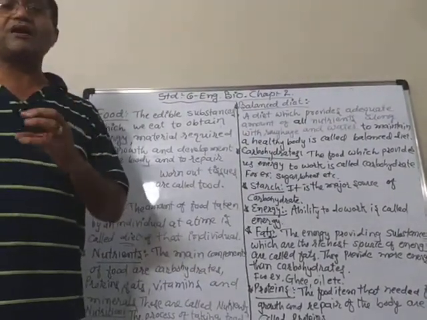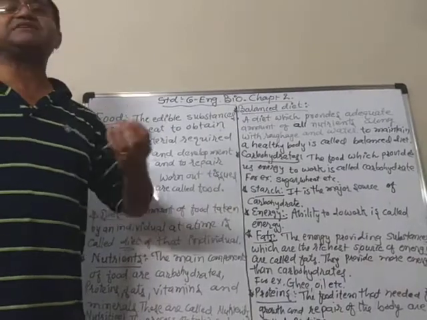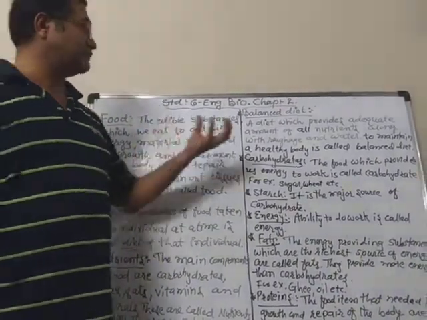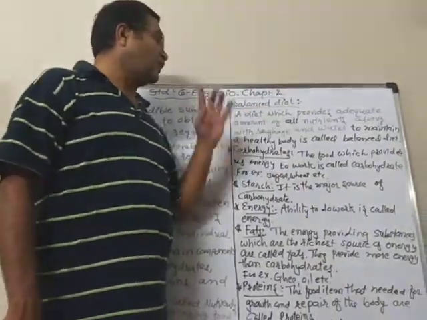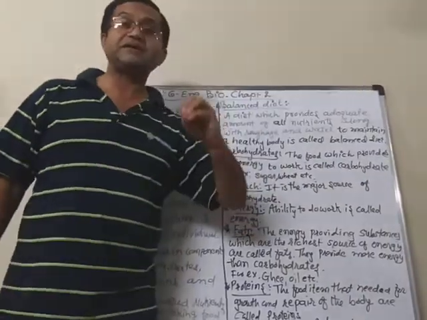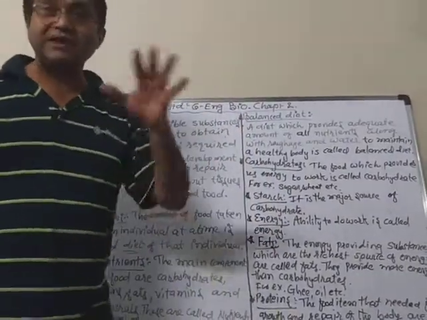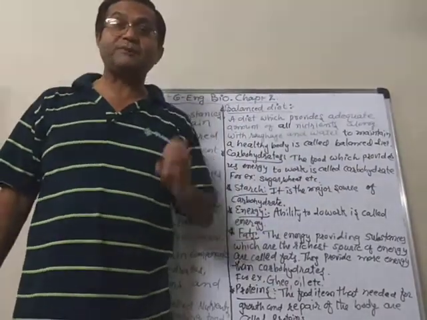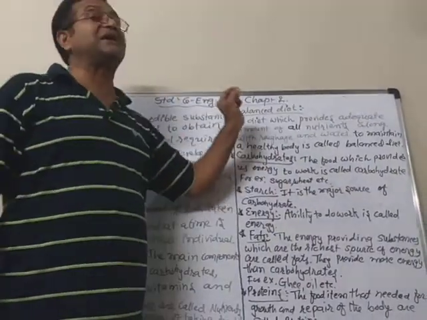Roughage is required for the easy digestion of the food, because they are very, very important. So all these five plus roughage and water we must get in adequate amount, not less than it, not more than it. Then that type of diet is known as a balanced diet.